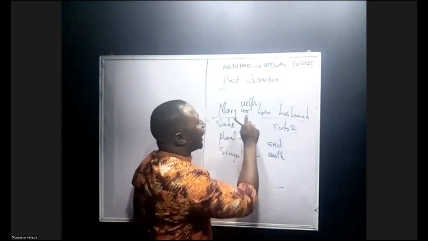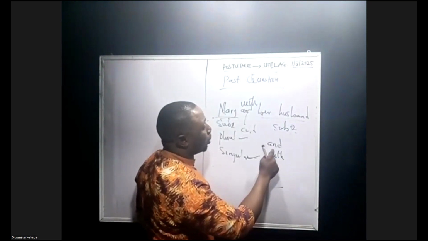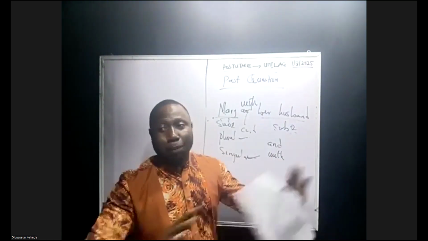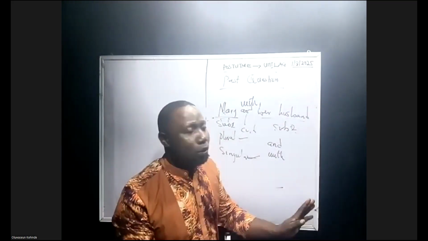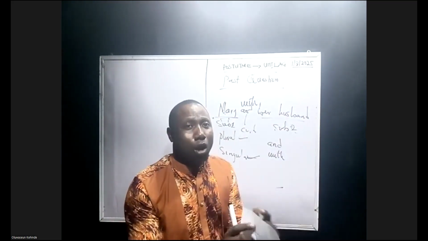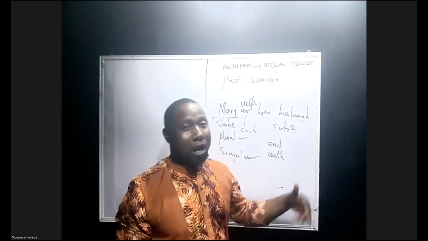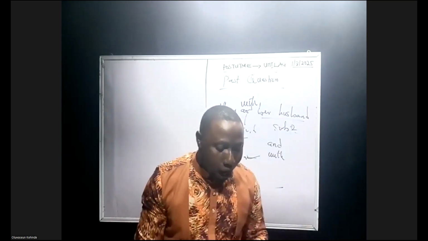But when you're using "and" as one of the coordinating conjunctions, the two subjects are seen separately. That means you can divide the sentence into two, which is subject 1 and subject 2. They use a plural verb.